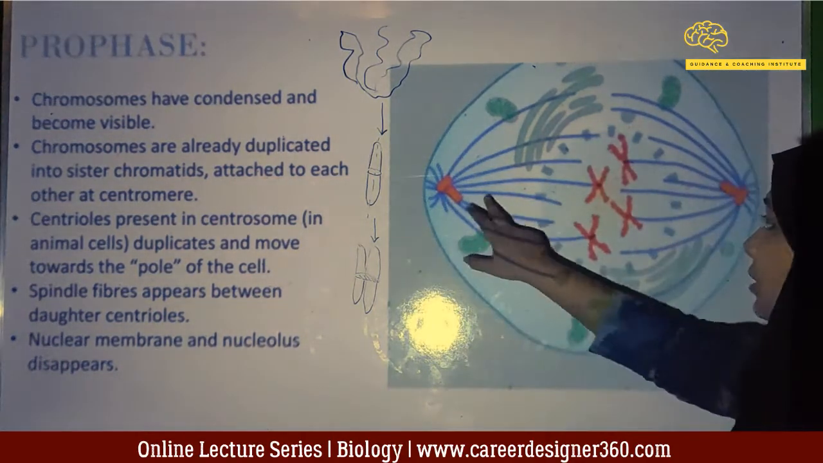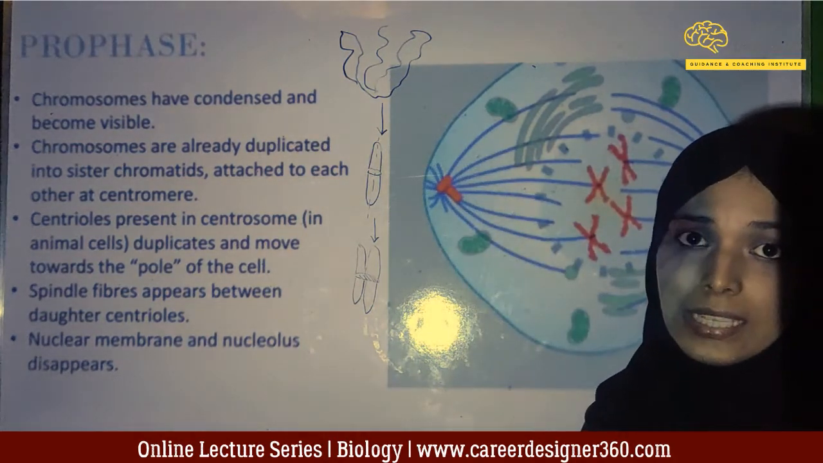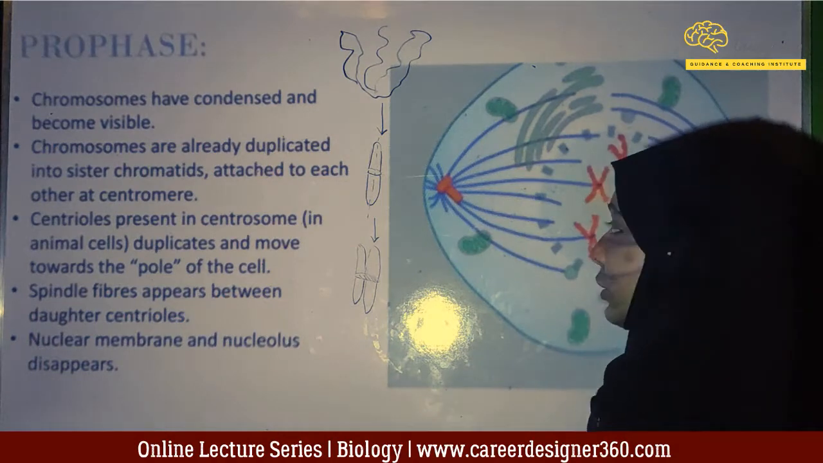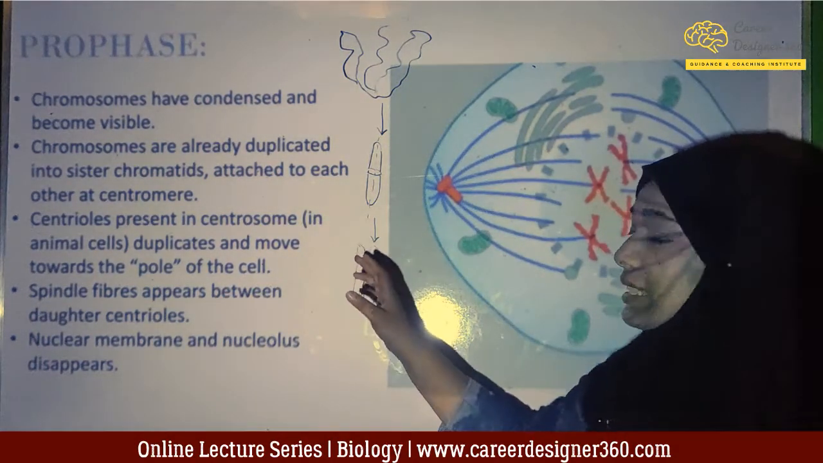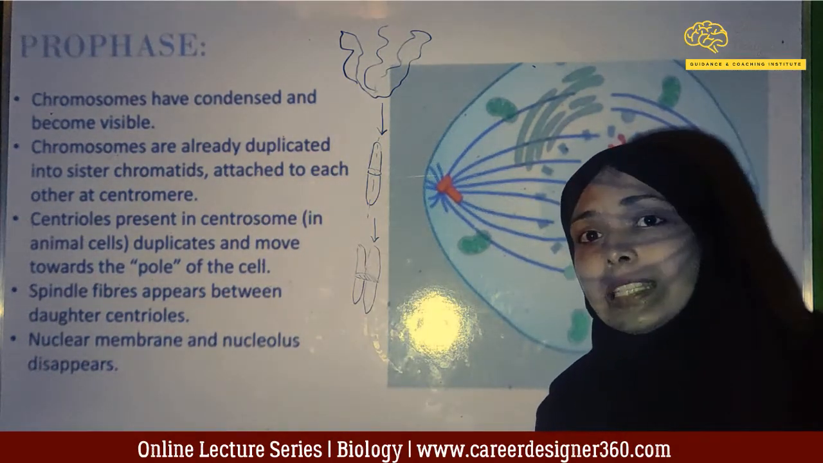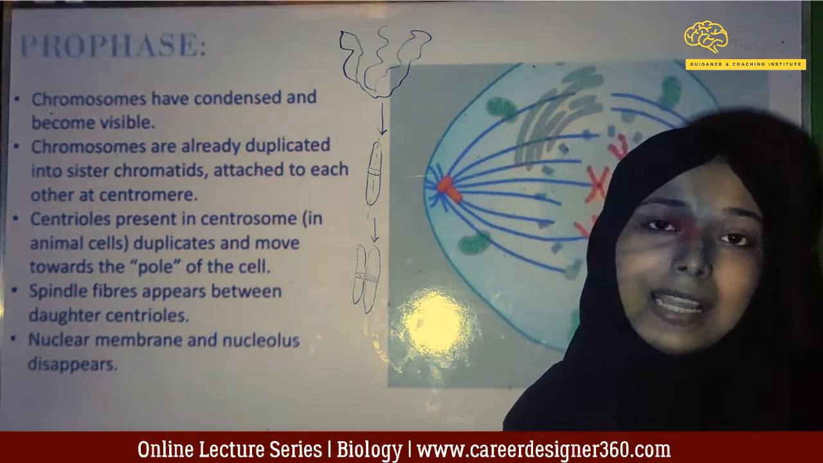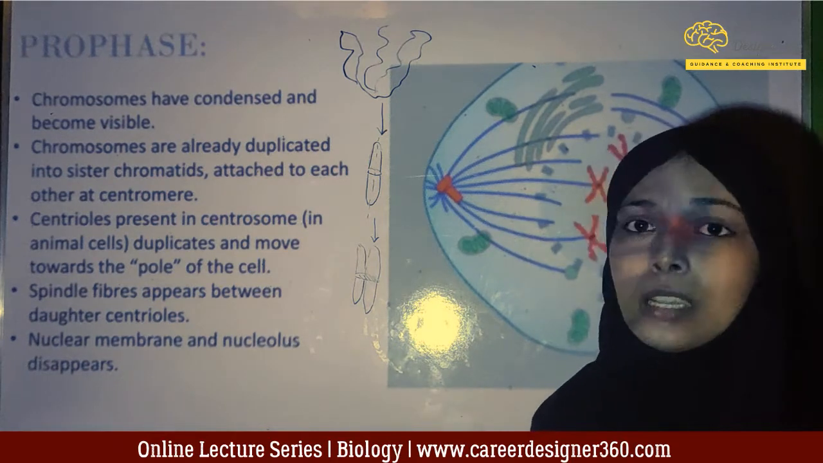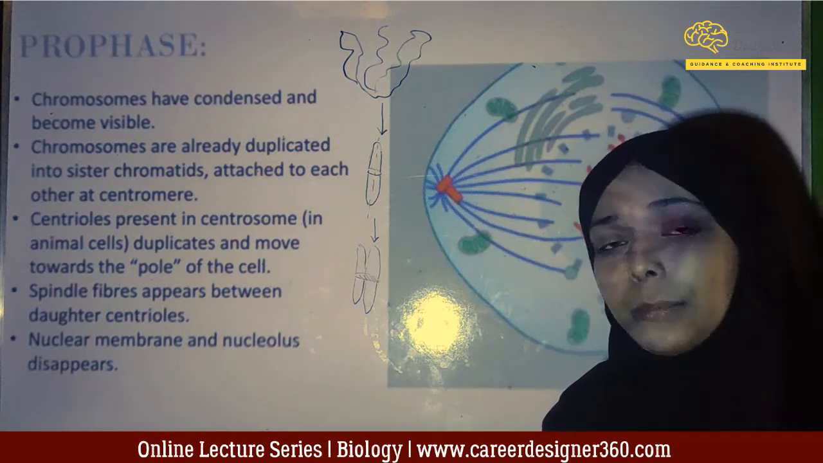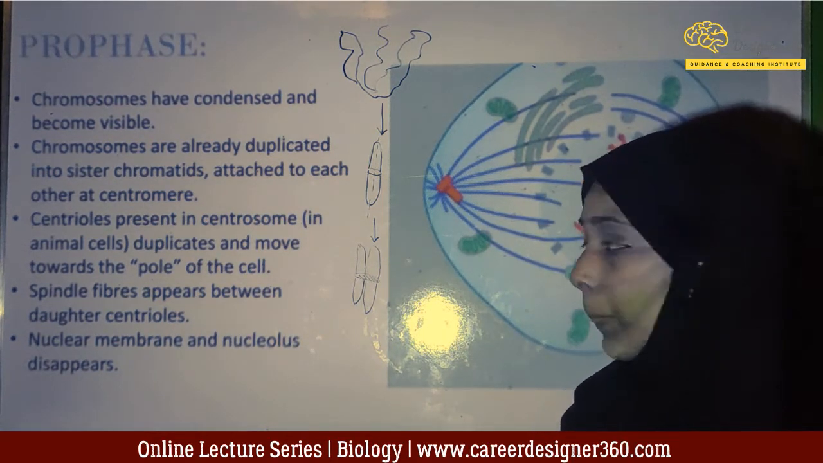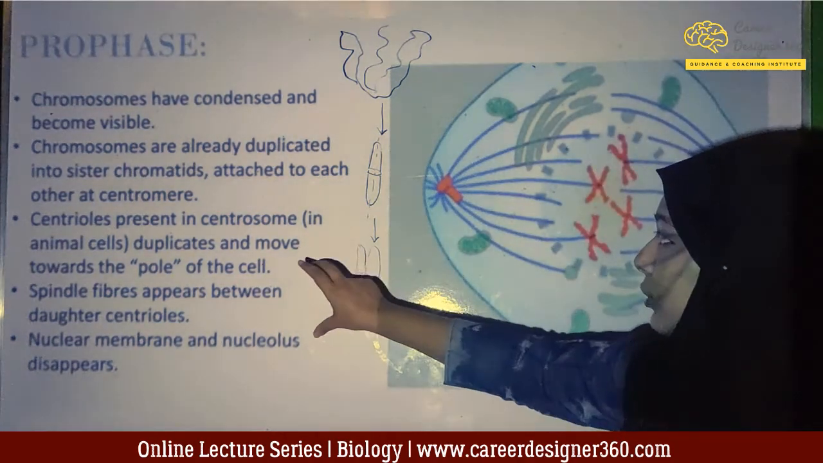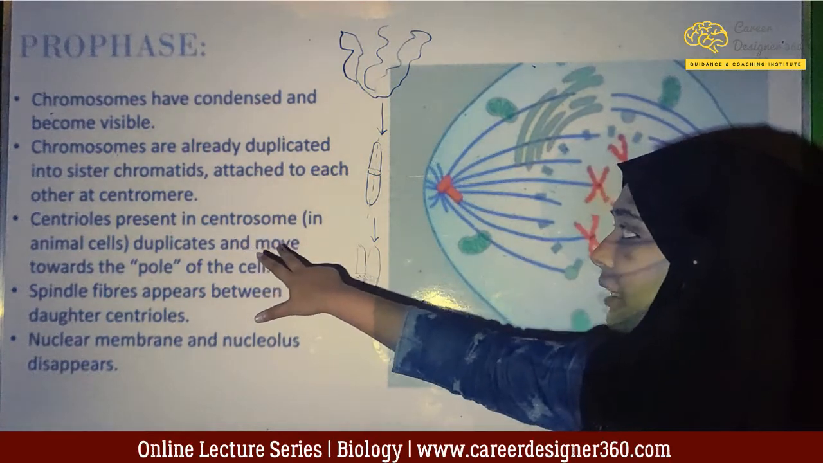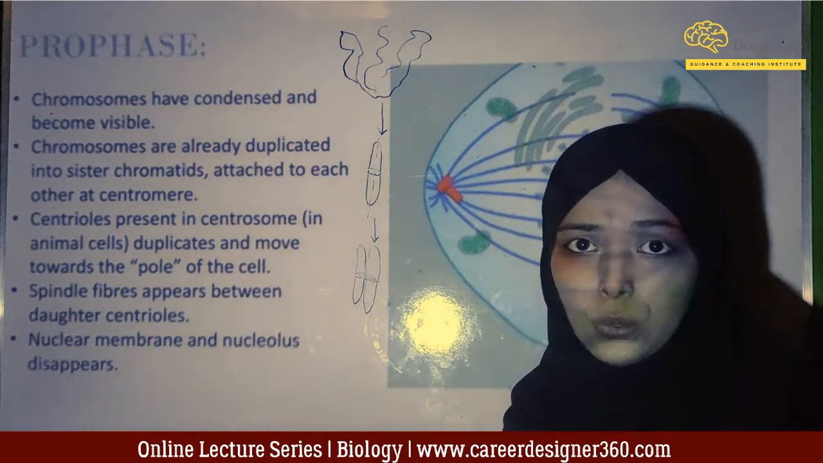There is an organelle present inside animal cells only, known as centrioles. Centrioles are present in the centrosome. This organelle is only present in animal cell. It is not present in plant cell. So this can be a difference between cell division in plant cell and animal cell. Centrosome is an organelle present in animal cell which contains centrioles.